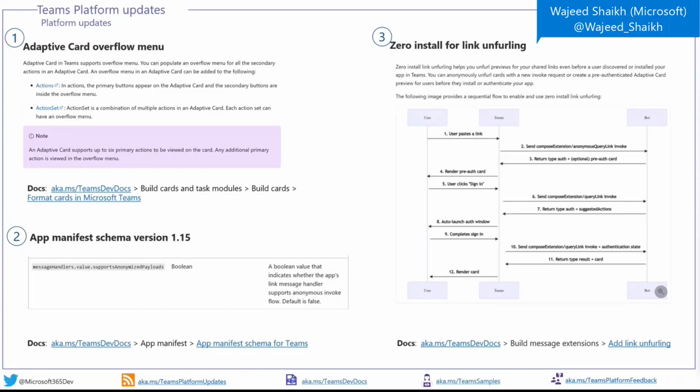Thanks, Vatsal. Hello, everyone. I'll walk you through the Teams platform updates. Let's start with the first one. Adaptive Cards in Teams now support an overflow menu. You can populate an overflow menu for all the secondary actions in an Adaptive Card. An overflow menu in an Adaptive Card can be added to actions or action sets.